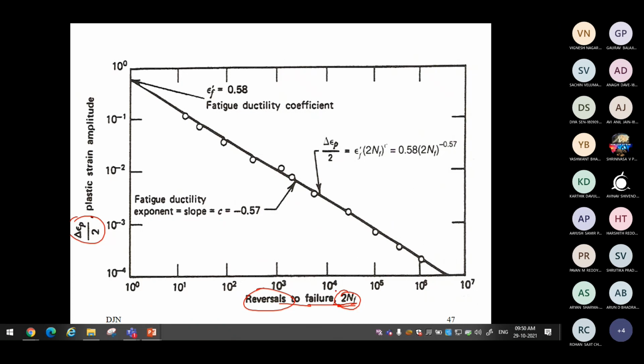Therefore, whether you consider reversals or full life, it is okay. But in the strain life approach, the behavior might be different reversal by reversal. Therefore, most often strain life curves are plotted for reversals, but it is not a mandate. We can have a strain life curve diagram the same way as the S-N diagram. It is a log-log plot. The S-N diagram is also a log-log or semi-log plot. Same way, the strain life approach can be plotted as log-log or semi-log.